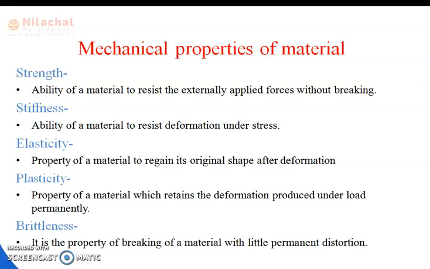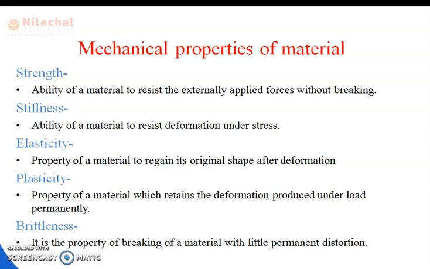It is the property of a material which retains the deformation produced under load permanently. Next is brittleness. Brittleness is the property of breaking a material with little permanent distortion. When we give some stress or load, the material starts to break. It is called brittleness.